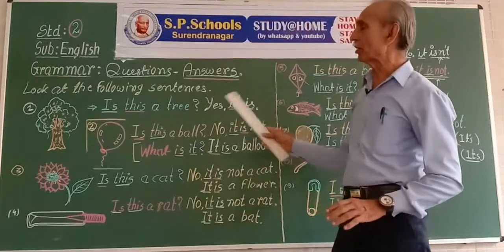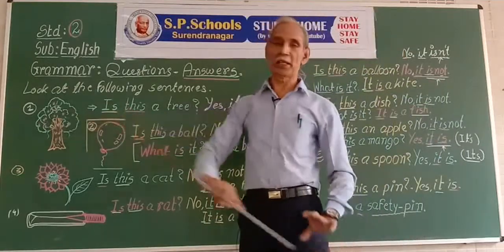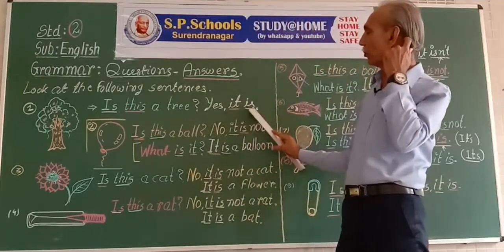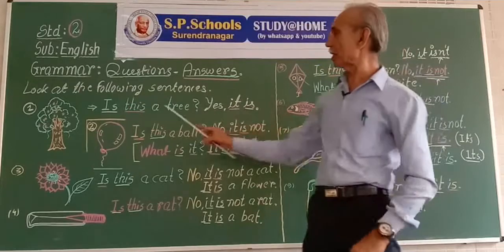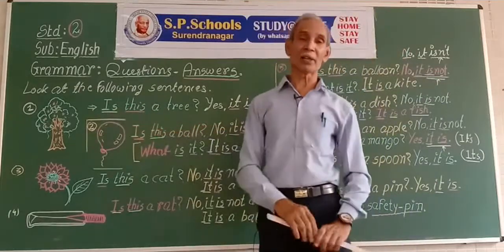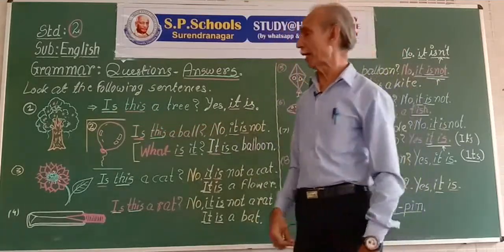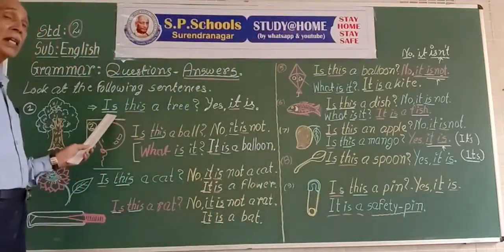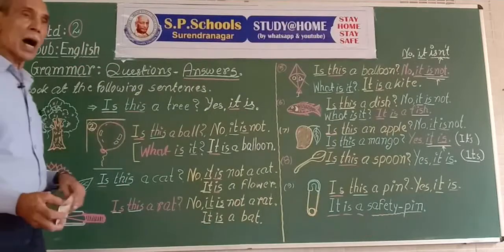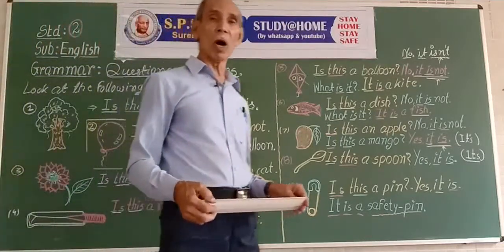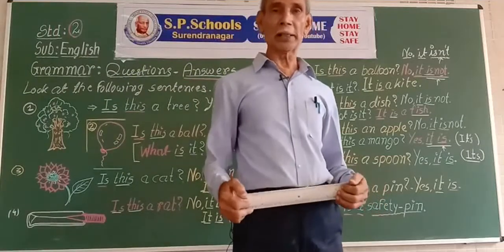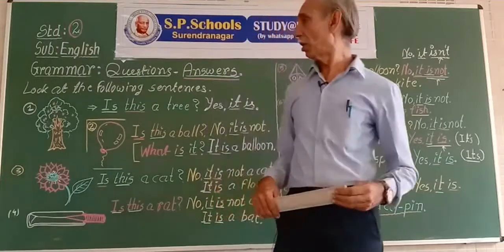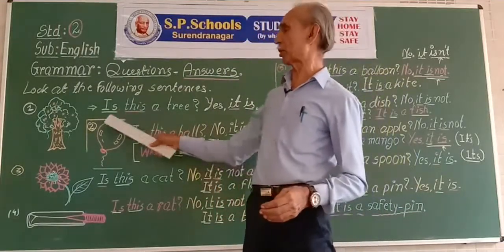Thus, the position of this or it and is is reversed here. Always mark it well that the verb is, am, are, was, were, have, has, had, can, may always comes first.